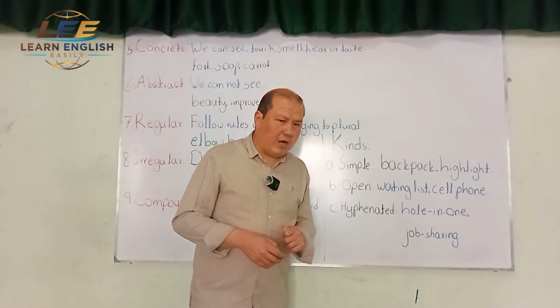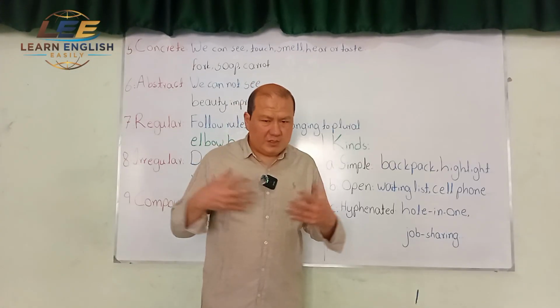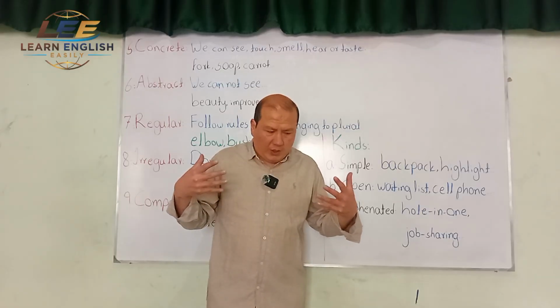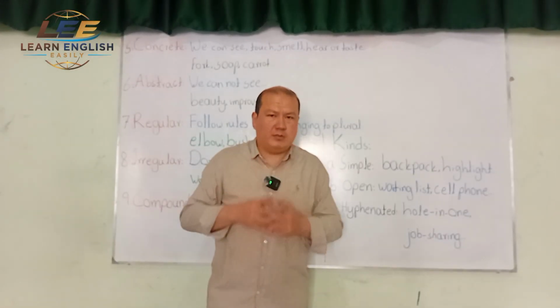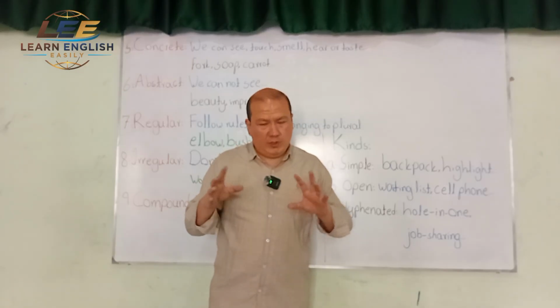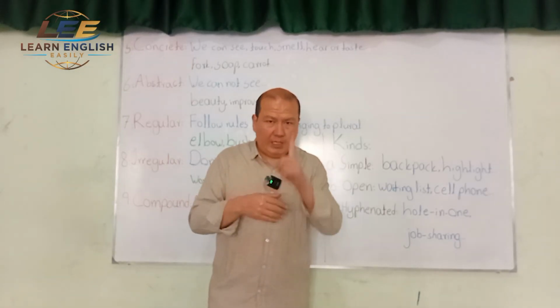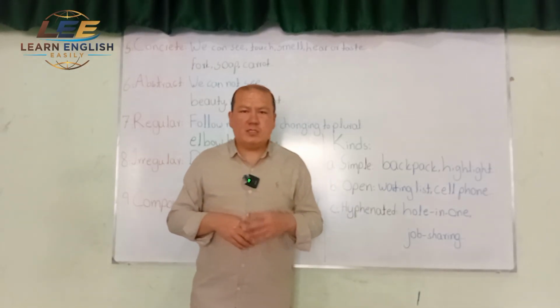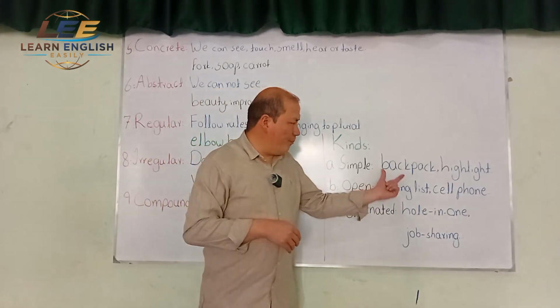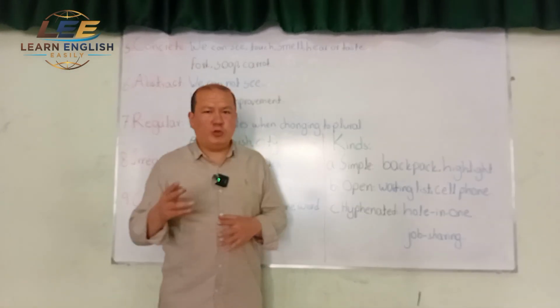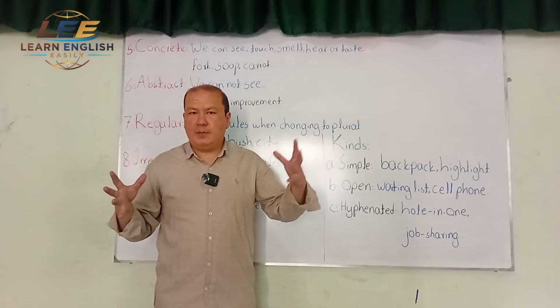Simple compound noun means those words are joined together and they are written together. They become one word. We have 2 words and we join them together, they become one word. That is called a simple compound word. Example, backpack. I had 2 words, back and pack.